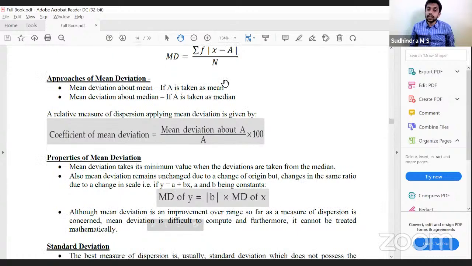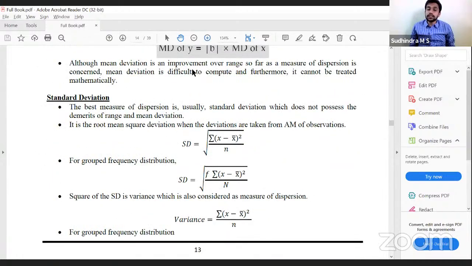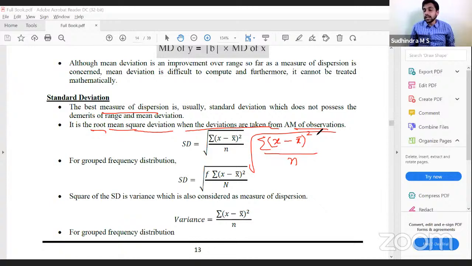Next, we have standard deviation, the best measure of dispersion, which does not have the demerits of range and mean deviation. Here we always consider the arithmetic mean. It is the root mean square deviation when the deviations are taken from the arithmetic mean of the observations. I take deviations from the arithmetic mean, square them, take the mean, and then the root. So it is the square root of summation of (x minus x bar) square divided by n. If grouped, it is the square root of summation f into (x minus x bar) square divided by capital N.